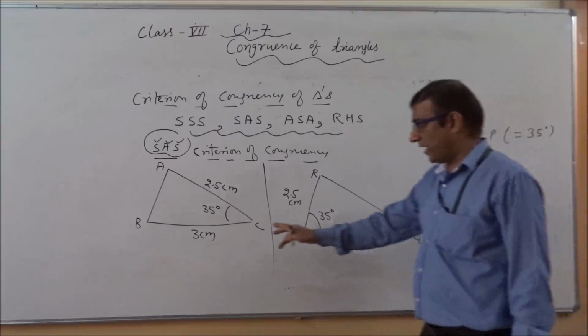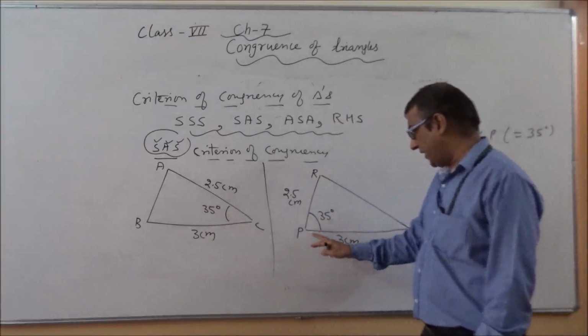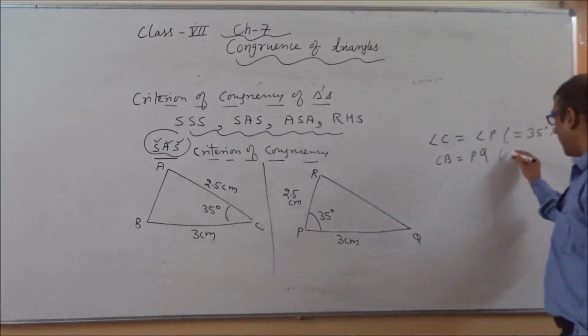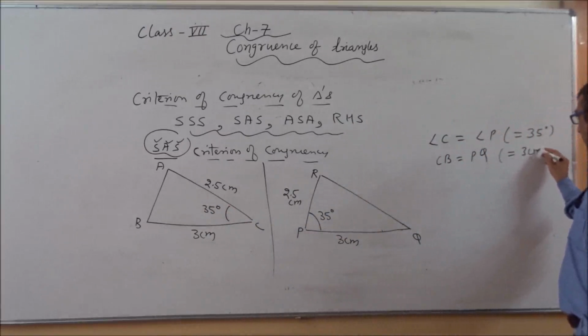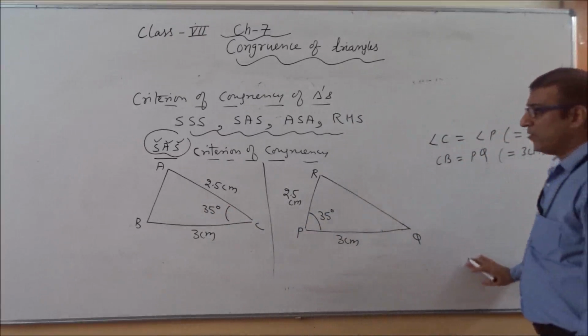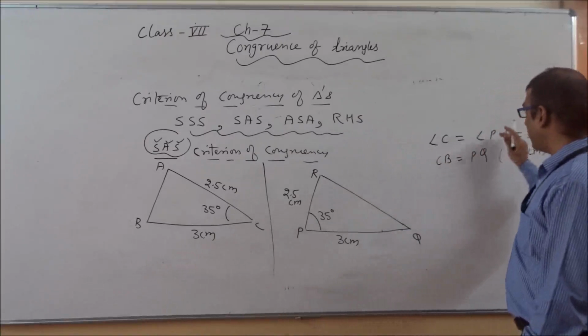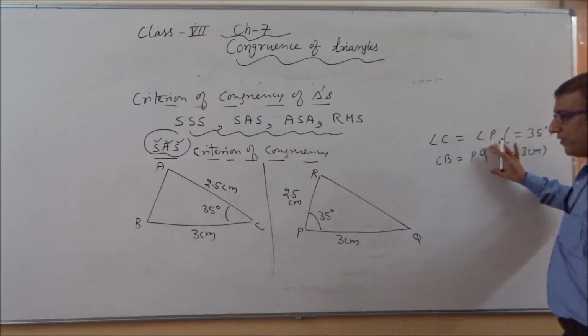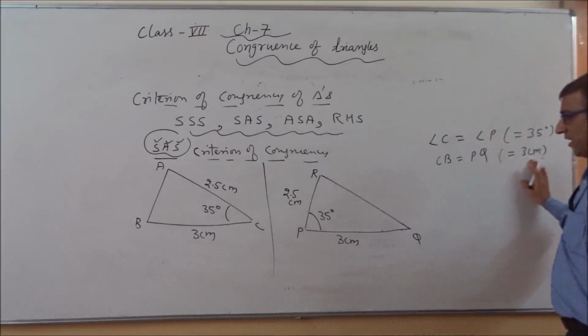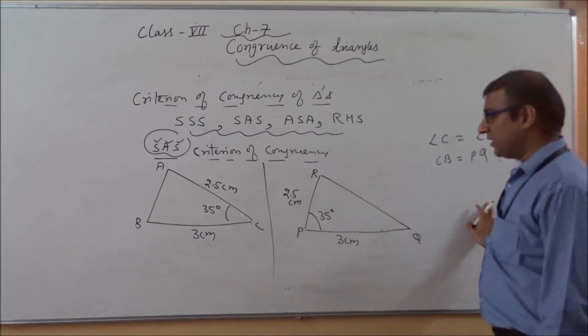If we are taking side CB, here we will take PQ, both are equivalent to 3 centimeter. Okay. So after this, side angle side, this is related with angle, this is related with side, and the measurement is also equal.